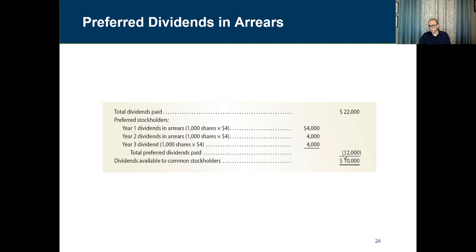That would make up the total of $12,000. Subtract the $12,000 from the $22,000, and that gives us a leftover for the common stockholders of $10,000. So that's what's going to be paid to the common stockholders. As you remember, preferred stockholders have the priority. They get the dividends first, and then the leftovers go to the common stockholders.